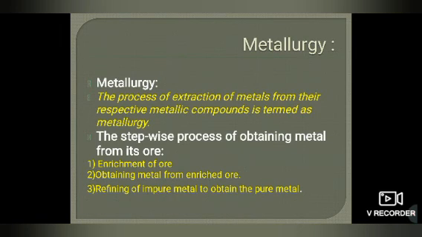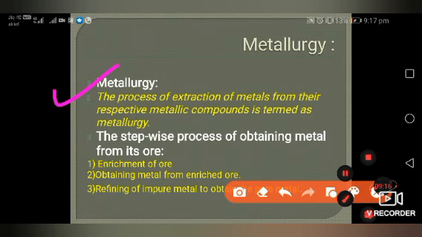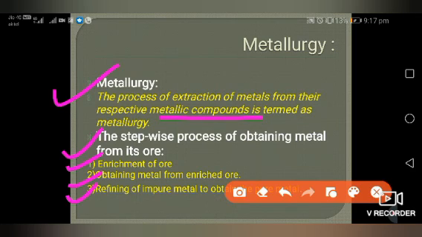Okay, so metallurgy is what? It is a process to extract metal from their respective metallic compounds. मतलब metal को precious stone या mineral या ore में से सिर्फ और सिर्फ जो particular metal बना हुआ है, that if we are going to take out that metal, that is called metallurgy. The stepwise process of obtaining metal from its ore is enriching of ore, obtaining metal from the enriched ore, and refining of impure metal to obtain the pure metal.